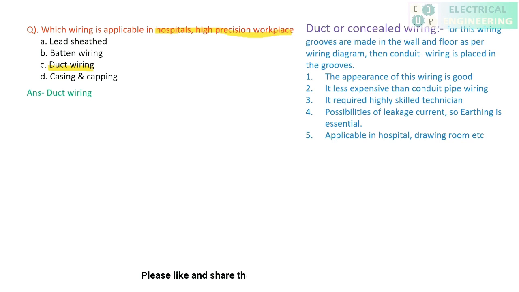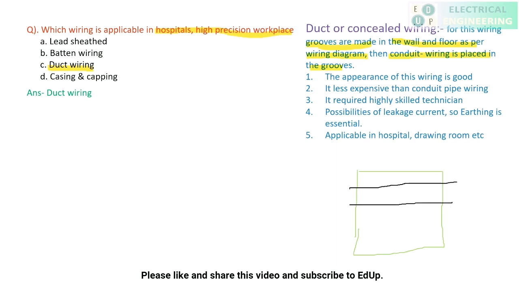Now, what are the points related to duct wiring? For this wiring, we require grooves. Grooves are made on the wall or floor as per the wiring diagram. Then conduit wiring is placed inside the grooves. It means, suppose this is the wall, it is required to make the grooves, and inside the grooves you have to keep the wires.